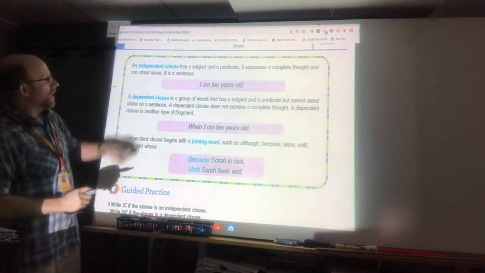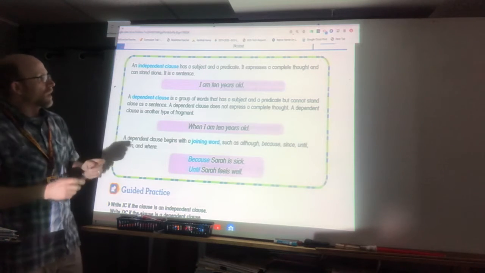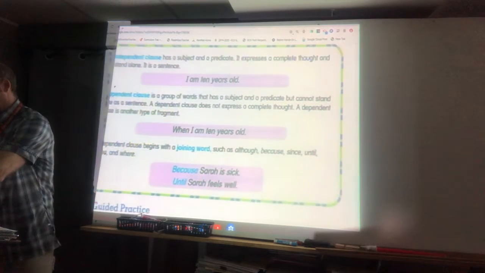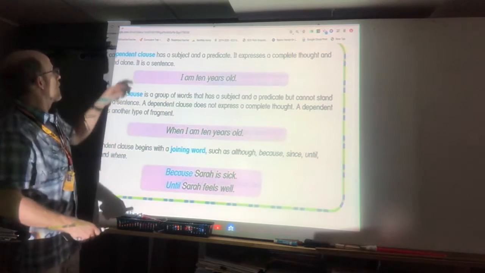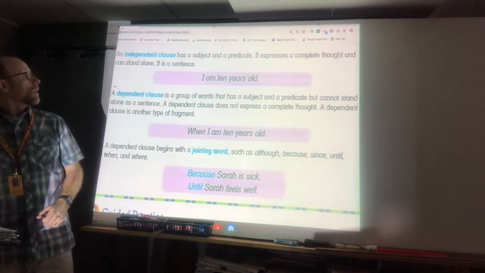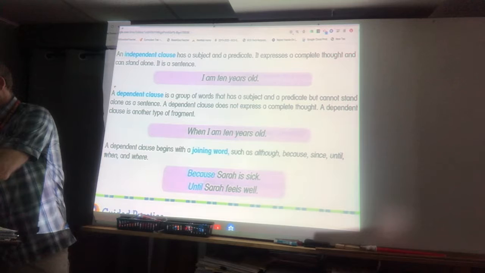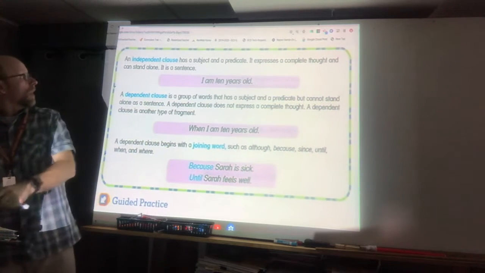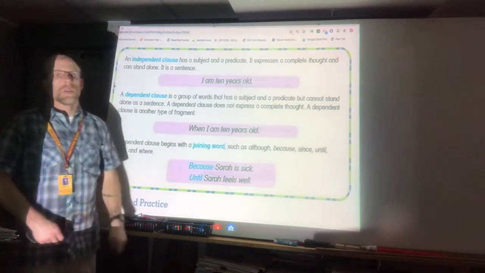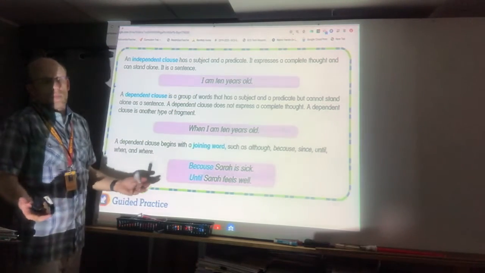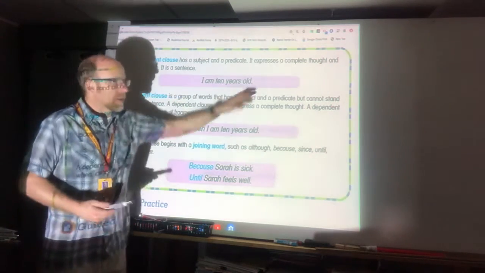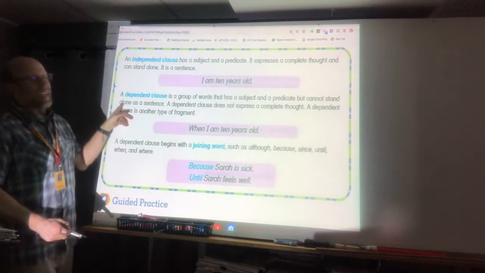So to remember that, an independent clause has a subject and a predicate. It expresses a complete thought, and it can stand alone in the sentence. So here's one. I am 10 years old, okay? That's an independent clause. Okay, what's the subject? I. And what's the predicate? Am 10 years old.